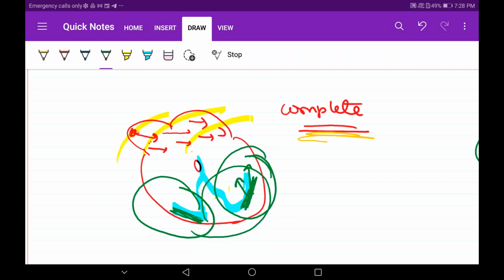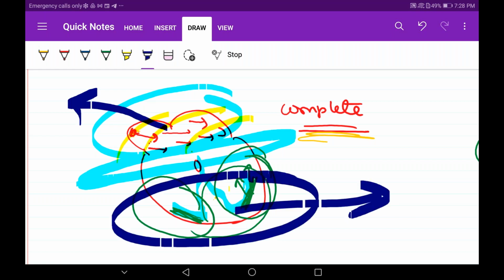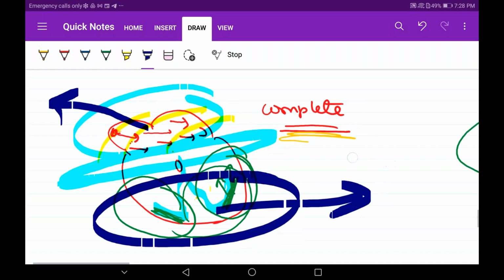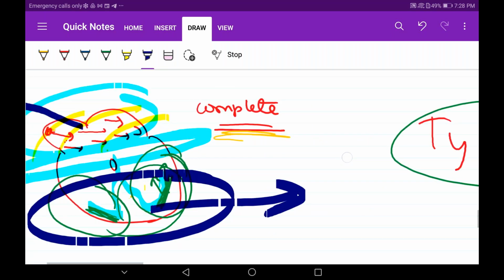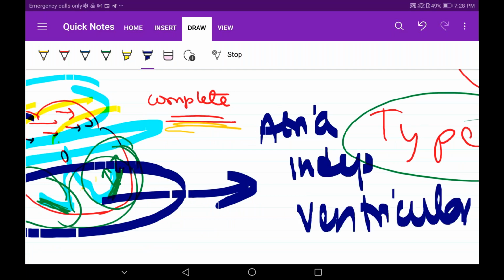So now what is happening here? Tell me. Let's draw a differentiating feature. Yes, this I will divide into half. So this atria is contracting on its own. Yes, this atria is contracting on its own basis. There is no correlation with ventricles, and this ventricle is contracting on its own basis. So what is happening? Tell me. Atria is contracting independently of ventricular activity. Yes, this is the keyword. Atria is acting independently of ventricular activity, or ventricles are acting independently of atria. So there is no correlation between atria and ventricles.